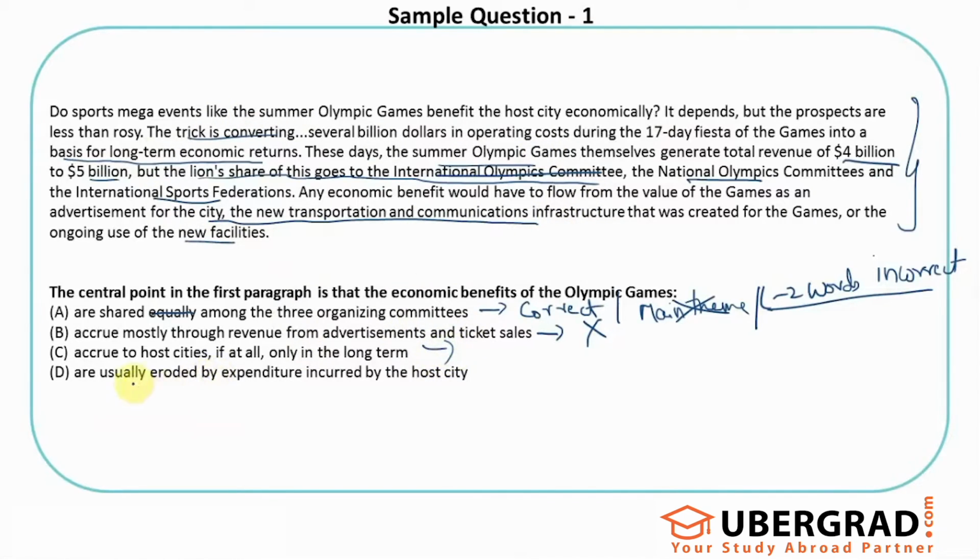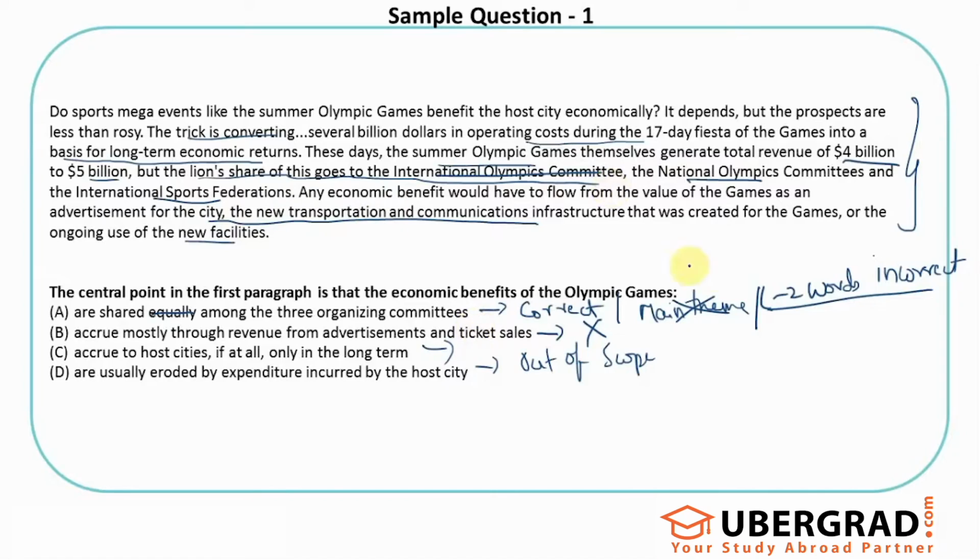The last one says usually eroded by the expenditure incurred by the host city. This is again the out of scope thing, not talked about anywhere in the passage. You don't find anywhere where they've talked about a lot of money being incurred by the host city that is taking away all the benefits being made. Yes, they said that a lot of money is being spent in operating costs for this festival, but nowhere did they say that it is eroded by the expenditure incurred. They said a lot of money is being made and that is being taken by the federations. The long-term benefit should come from the advertisement, new transportation, etc.